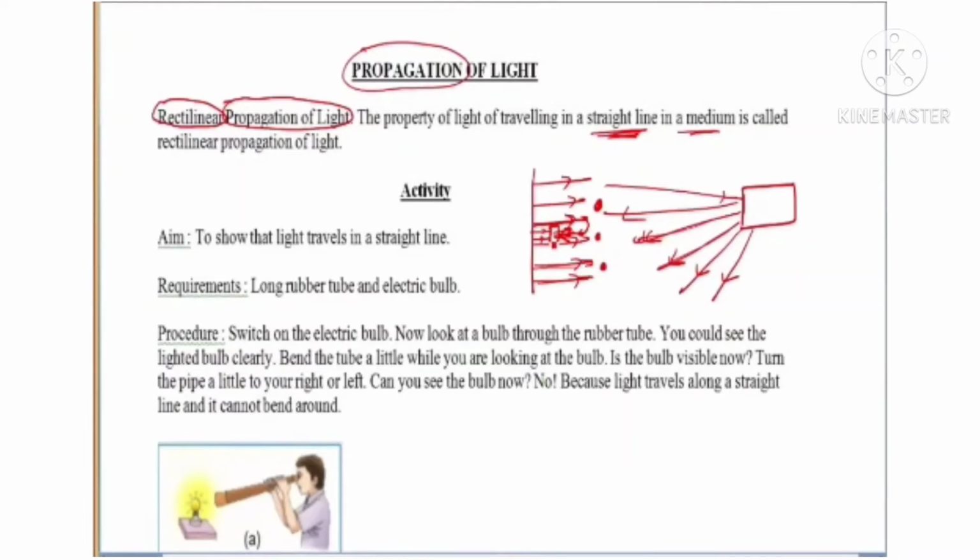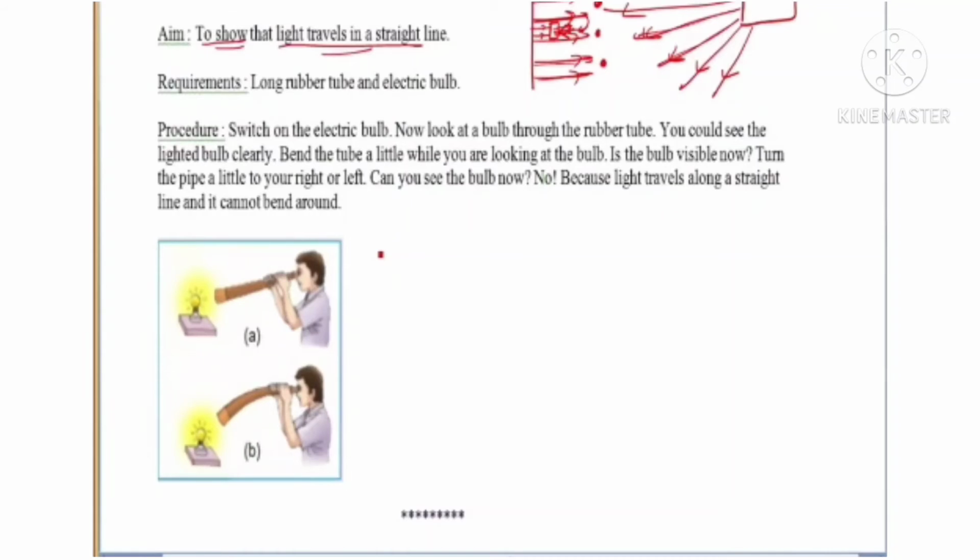Okay students, now let us perform an activity in which we will be able to relate this property of light quite comfortably and easily. Our purpose is to show that light travels in a straight line, and for that what do we require? We require a long rubber tube and an electric bulb simply.